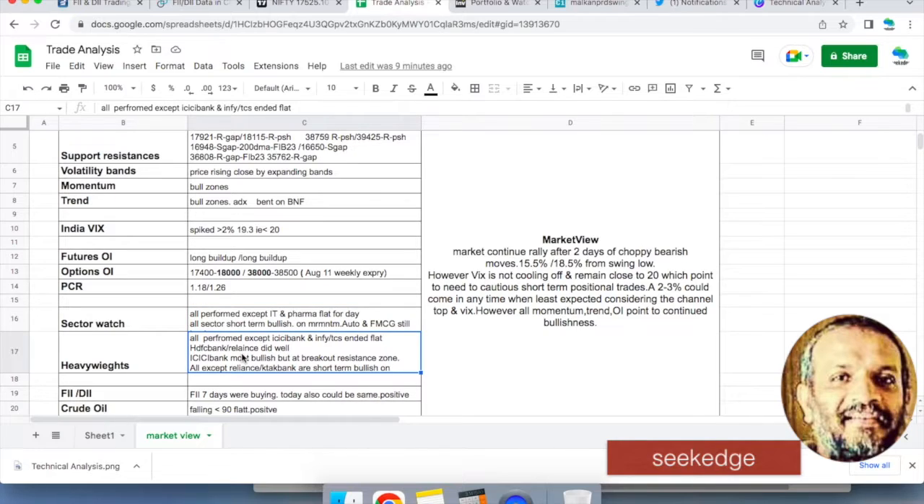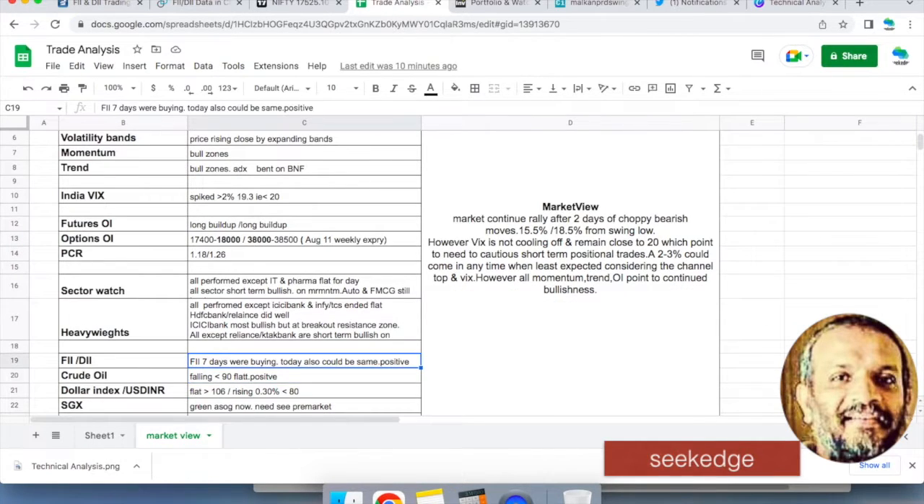Among heavyweights, Infosys, TCS, IT stocks and ICICI Bank ended flat, but HDFC and Reliance did well. That pulled them up. That means FIs are probably what they're buying today. We consider 5 or 6 heavyweights. All except Reliance and Kotak Bank are short-term bullish from the momentum perspective. Reliance has slipped into sideways. Kotak Bank is also still struggling in the sideways for a long time. That's the story about the heavyweights.